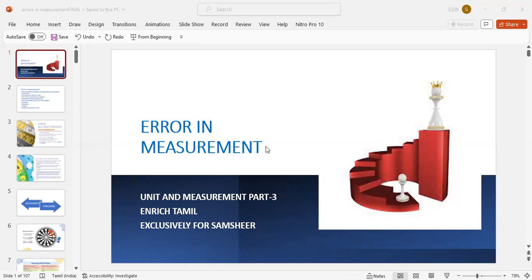Now, let us see an accurate measurement. Ram measures the amount of tea in his mug 3 times: 119 ml, 116 ml, 115 ml. The actual amount of tea in the mug is 120 ml. 119, 1 ml away. 116, 4 ml away. 115, 5 ml away. 115 is least accurate. 119 is the most accurate. So, how close to the real value says about the accuracy.